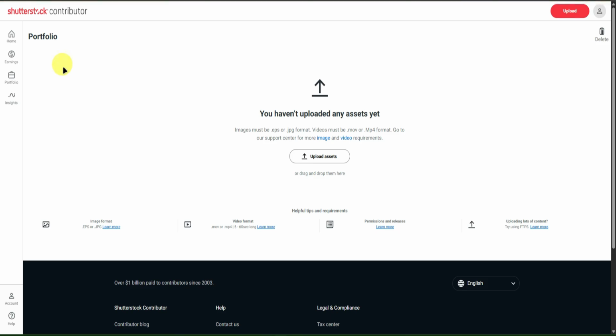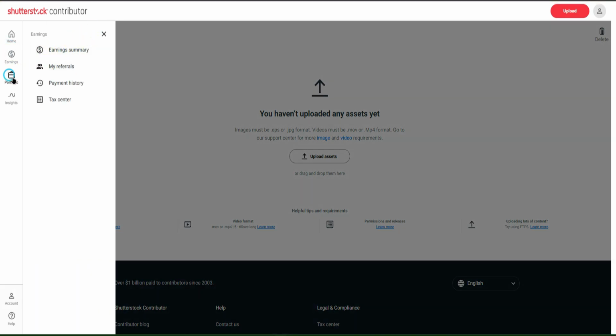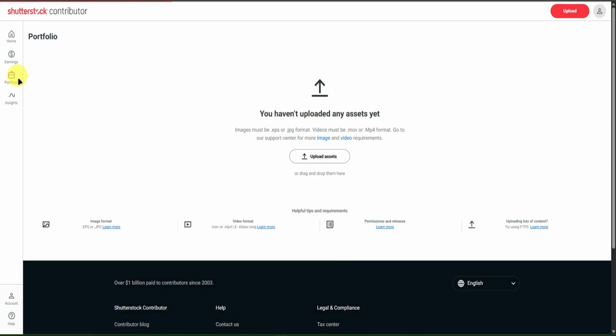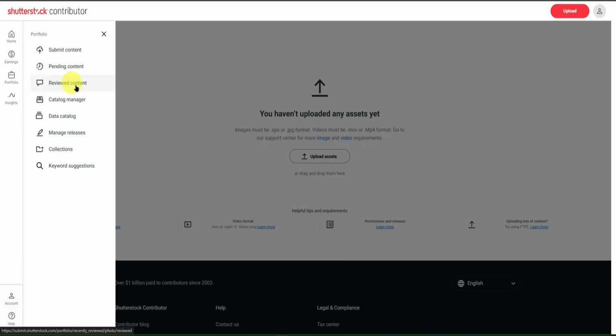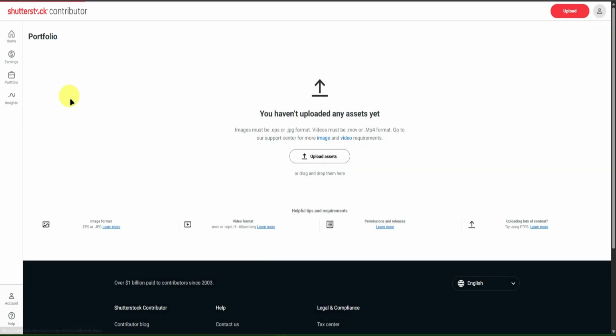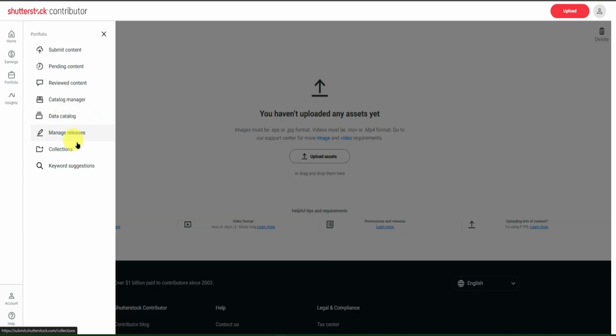Next we have pending content. In pending content, this is where your content will go after submitting it. If it's pending, that means the people at Shutterstock are reviewing your video right here to check if it's approved or not. Next is reviewed content. These are the contents right here that are already done reviewing. Next we have catalog manager, data catalog, manage releases, collections, keyword suggestions.